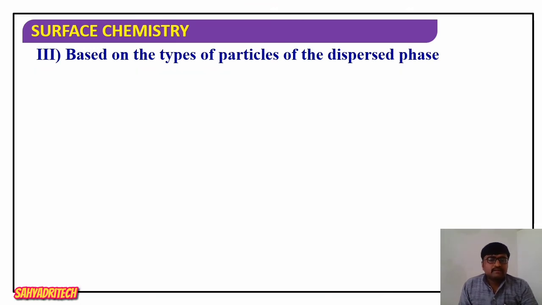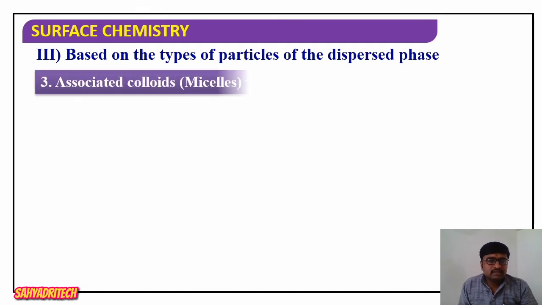So these are well-known examples for man-made macromolecules. Well, it's about the second type, that is macromolecular colloids. Now the third type of colloid is called associated colloids. So the third type of colloid is associated colloids.